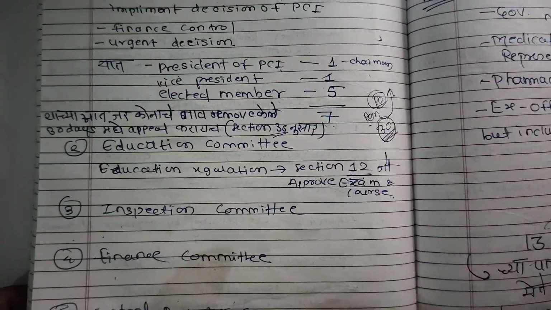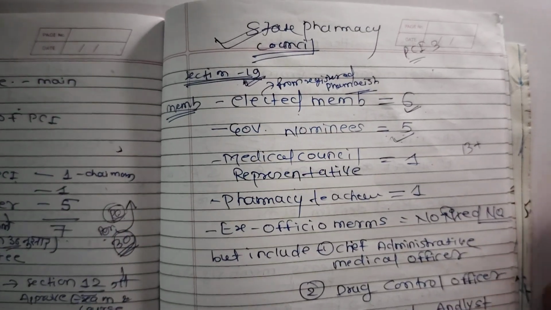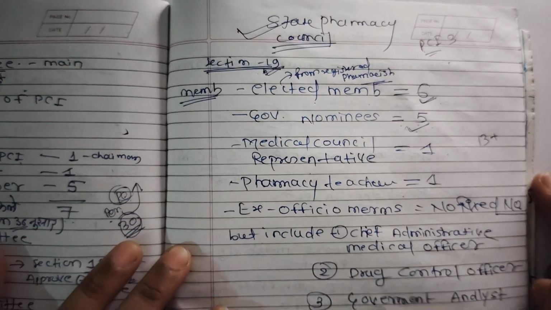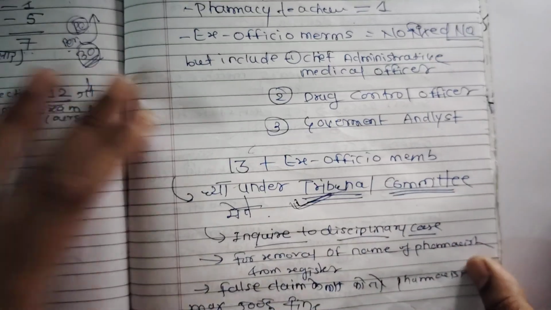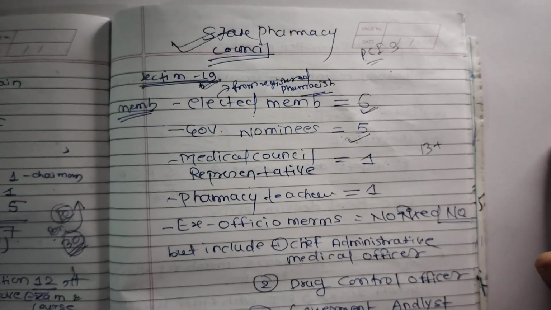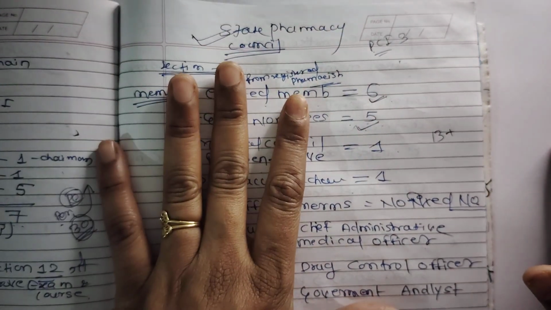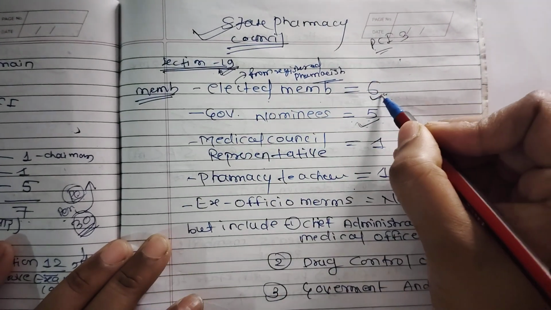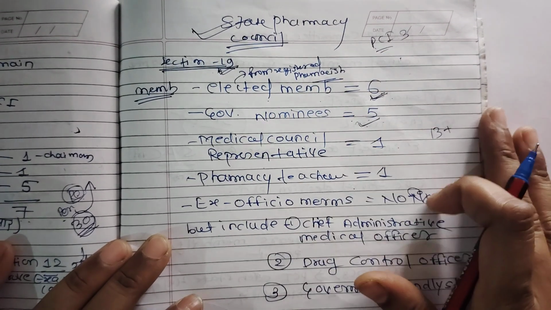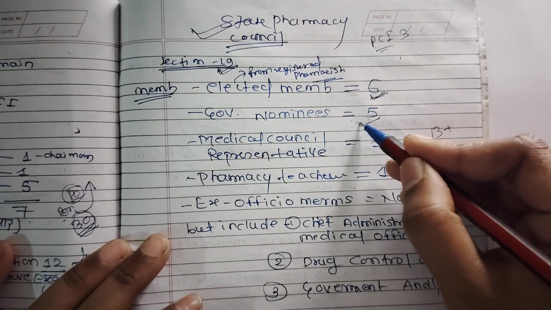Now, what is our State Pharmacy Council committee? First of all guys, it is also a 13 plus ex officio member committee, but there are differences between the State Pharmacy Council and the PCI committee. First of all, elected members are 6 in the State Pharmacy Council and the government nominees are 5.